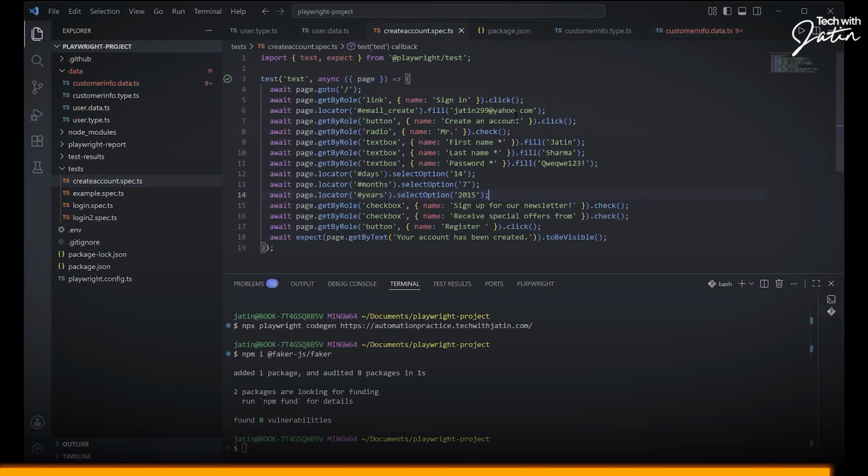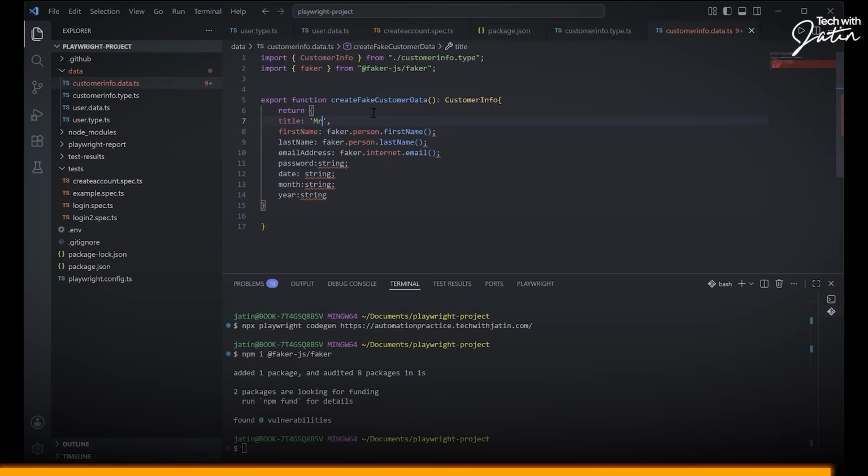And this is for clicking only, right? So it doesn't really matter. So title, you can have it, but I'll just keep it something like this. And what is this? Just put this over here, this here, this here. Password, I keep it hard coded. I don't know why, but I just want to keep it hard coded over here. Okay. Let's see. I can have faker dot.